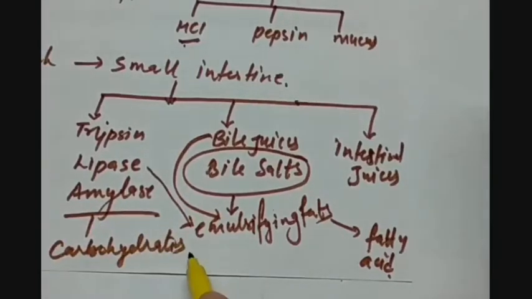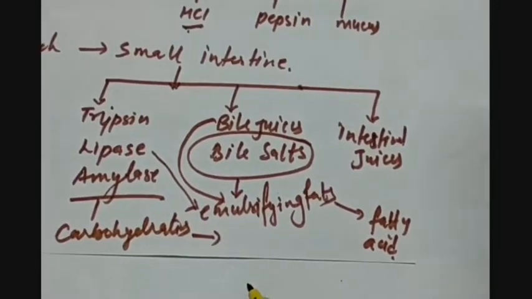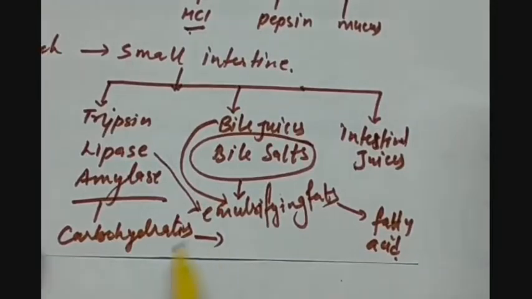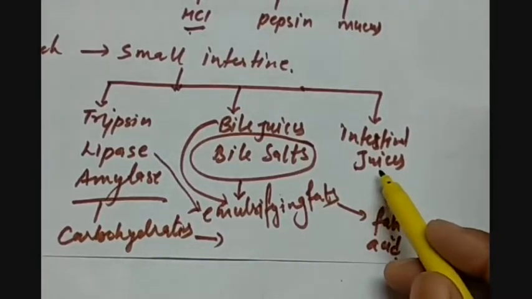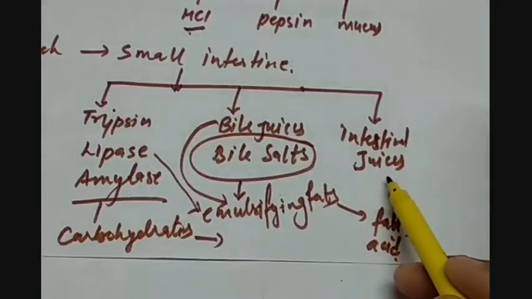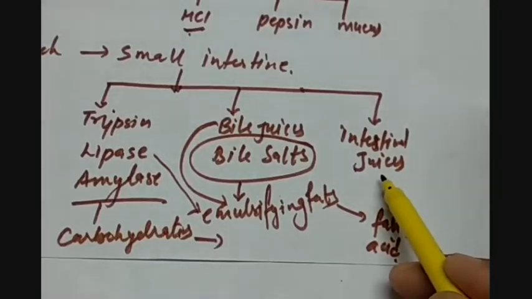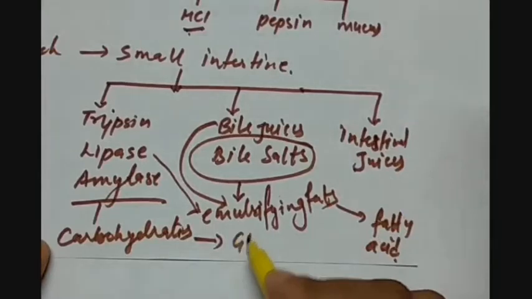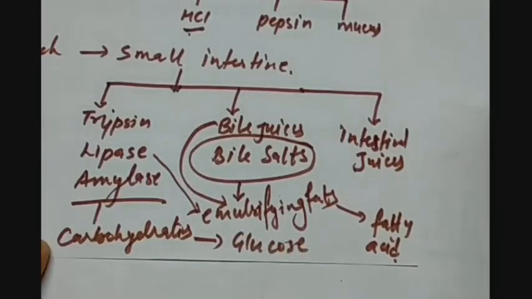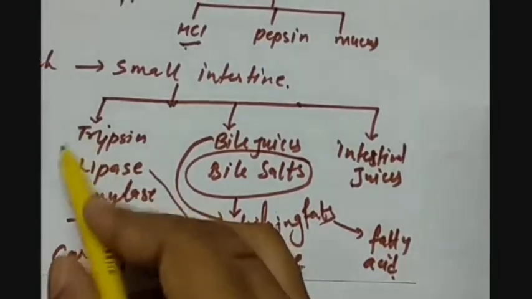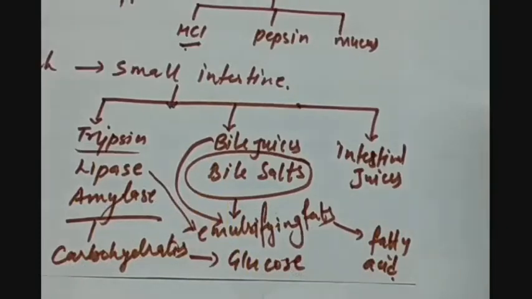And carbohydrates which are now in a simpler form like maltose, sucrose, fructose, they are further reacting with intestinal juices like fructases, maltases, and they finally convert it to glucose. So carbohydrate digestion is done, fat digestion is done. Now what is left? We are left with the trypsin. So what is done by the help of trypsin?